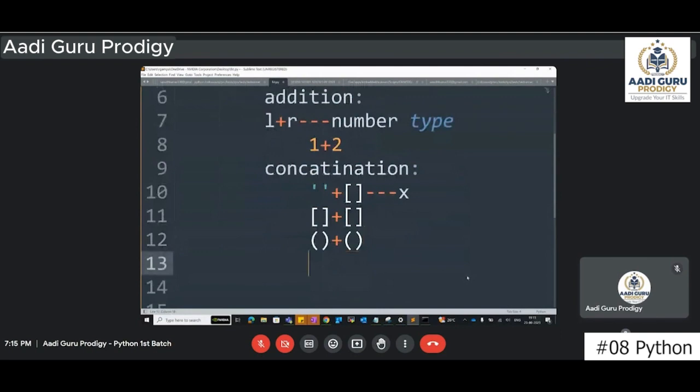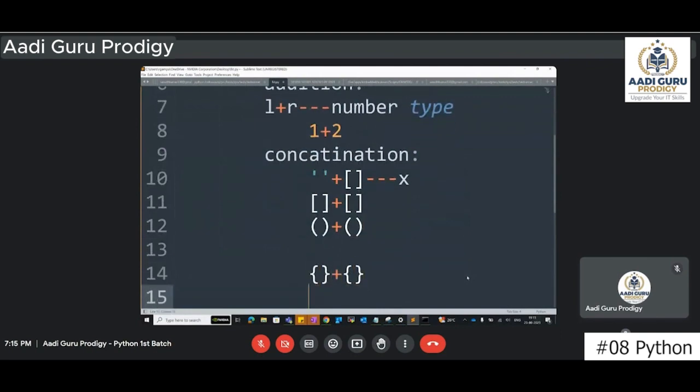And by the way, one more point you have to remember, dictionaries you cannot do like this, and for sets also you cannot do like this. So you cannot perform concatenation on dictionaries.